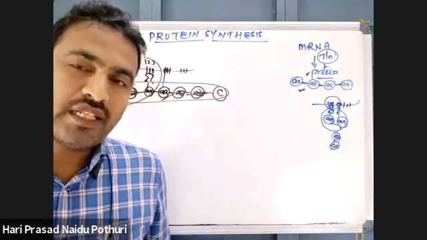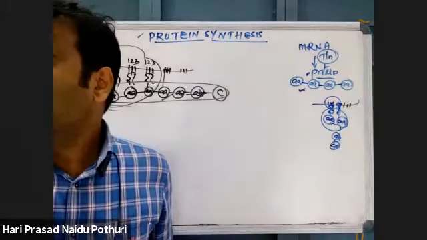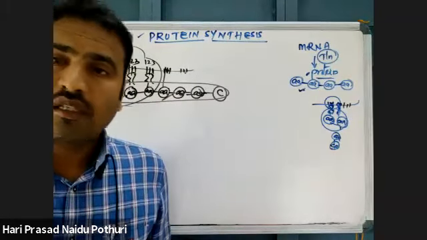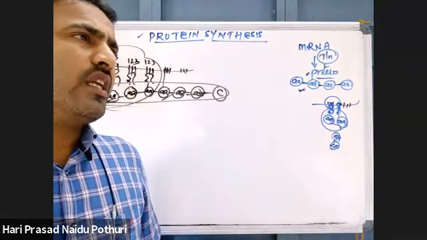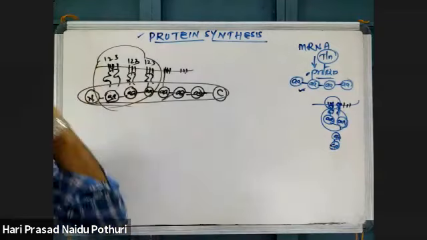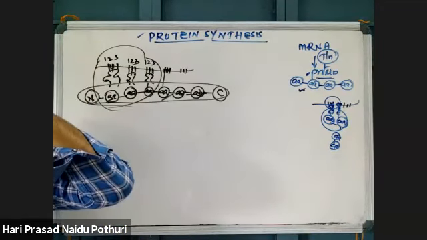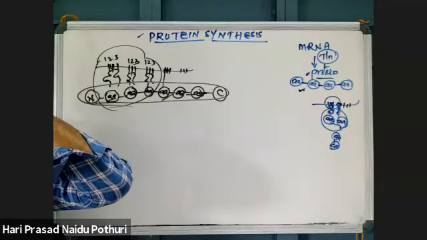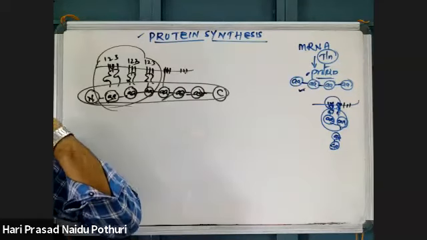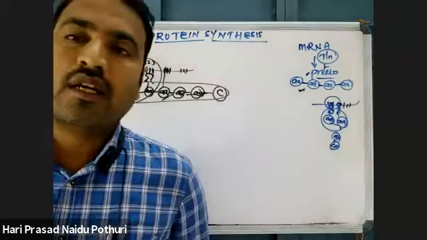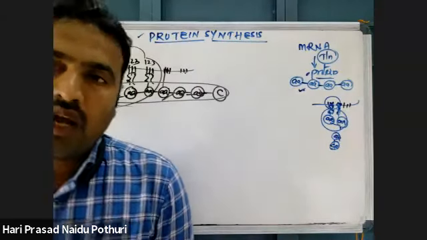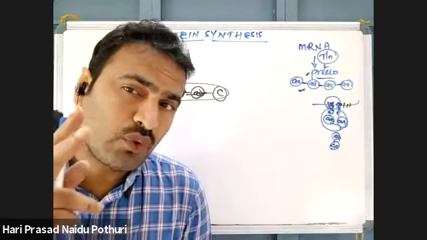Coming to tRNA, tRNA structure has a cloverleaf model in secondary conformation, whereas in tertiary conformation it resembles an L-shaped structure. That tRNA has 5 different arms, and among those 5 arms, 2 arms are important.